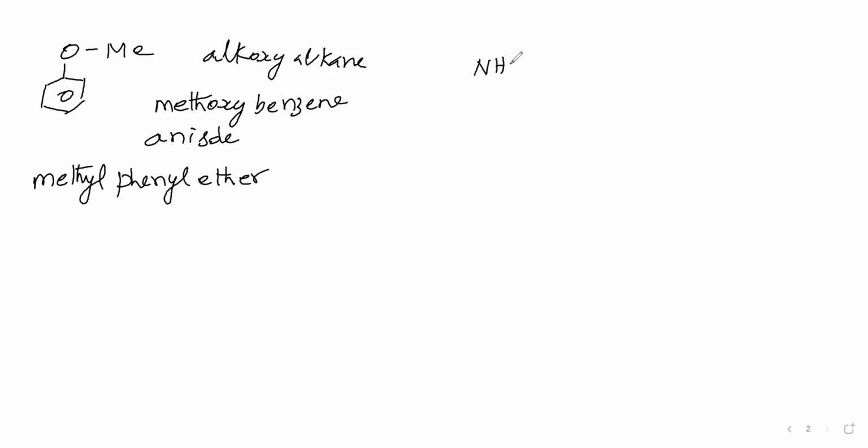Next compound we will take, NH2 on the phenyl ring. This compound we will call as what? This NH2 we will call as amino. This part we will call as phenyl, not benzene. Here we are using the benzene word, here you are using the phenyl word.